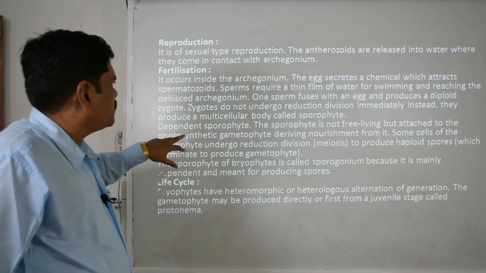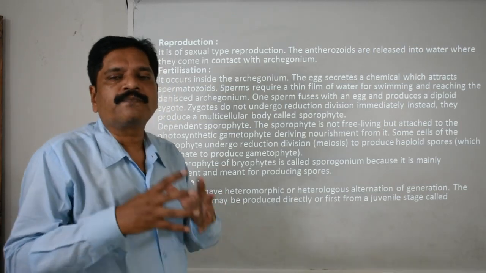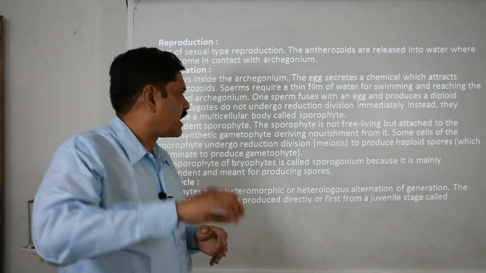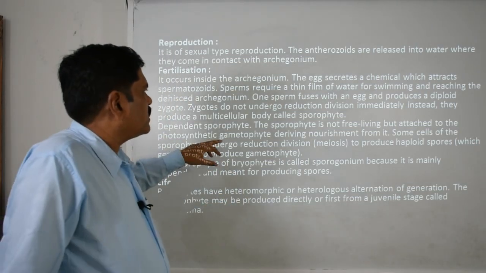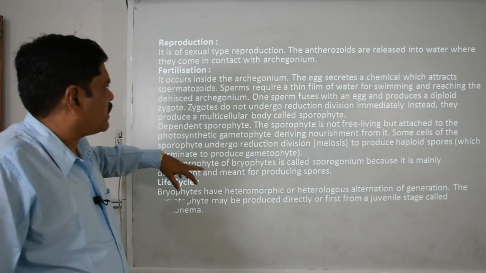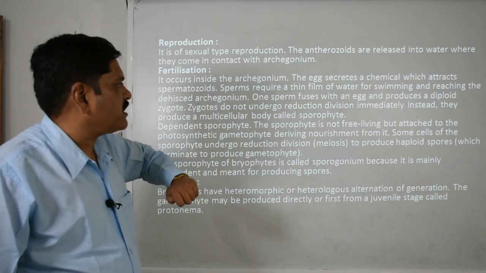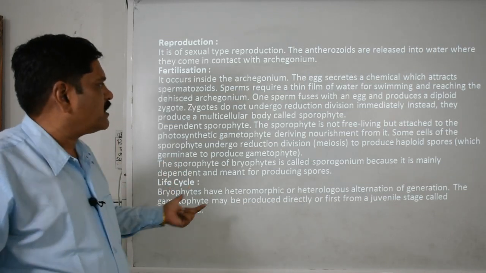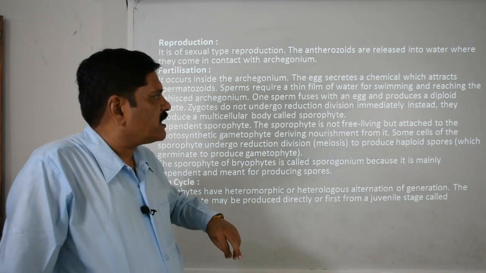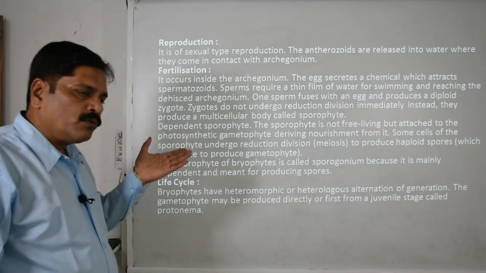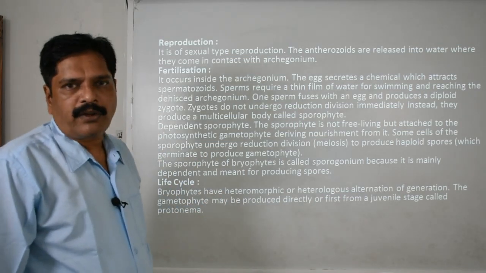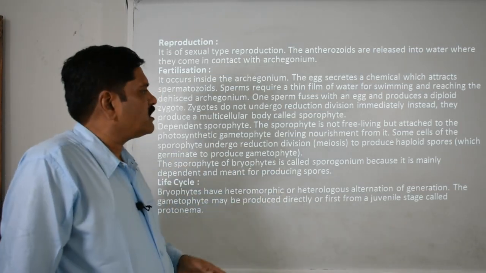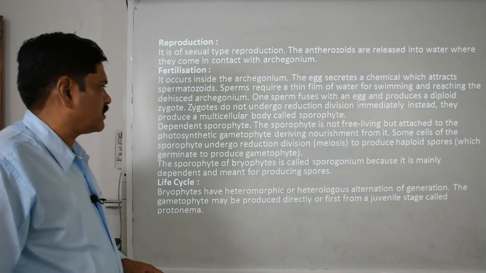This sporophyte is dependent in nature, as I told you. This sporophyte is not autotrophic in nature; it grows on the gametophyte only. This sporophyte is not free living but attached to the photosynthetic gametophyte, which is responsible for nourishing it. Then the sporophyte develops finally, divides meiotically and forms haploid spores, which again give birth to the haploid gametophytic stage, clear. So here alternation of generation is clearly observed, clear.